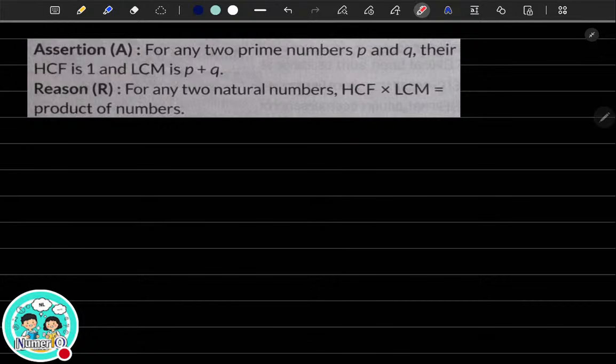Look at the assertion now. What is given? For any two prime numbers P and Q, HCF is always 1, that we know. But is the LCM P plus Q, or is it a product? When P and Q are prime numbers, the LCM will be the product of P and Q. So the assertion itself is wrong. If the assertion itself is false, the option is D. You don't even have to look at the reason at all. Okay, the option is D, right?